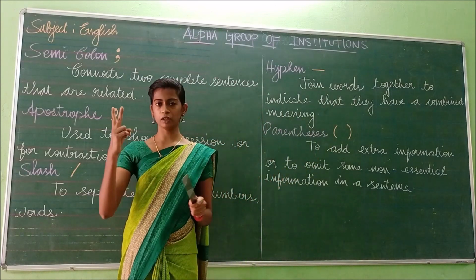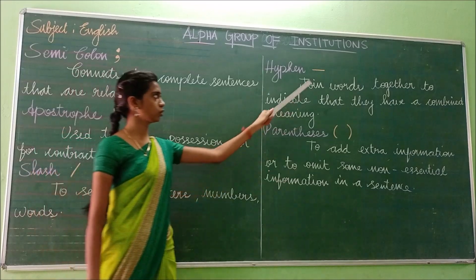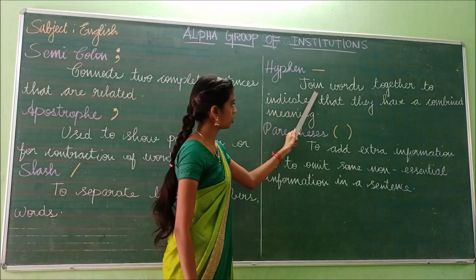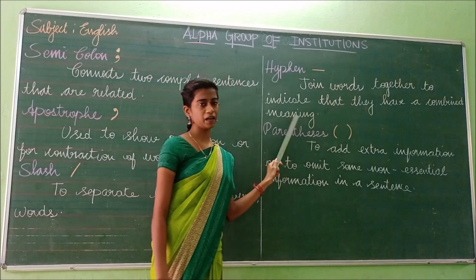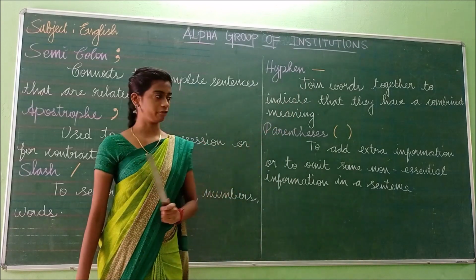So if there are 2 words, to combine the 2 words we have to use this hyphen, but the meaning will be the same. So join words together to indicate that they have a combined meaning. To join 2 words, we have to use this hyphen.